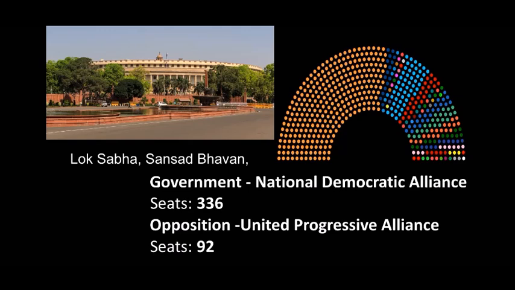Okay, so with BJP there are many other parties also who have formed the government. The total number of seats or the majority of the government is at 336 at present. The opposition party is known as the United Progressive Alliance and it has 92 seats. Other than this, there are other smaller parties which have a smaller number of representatives.